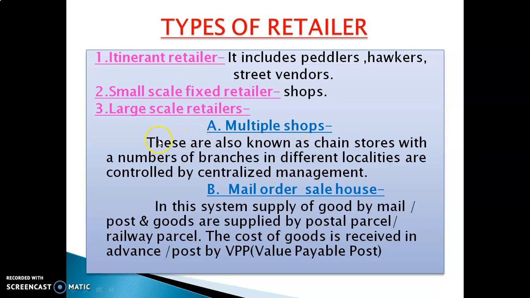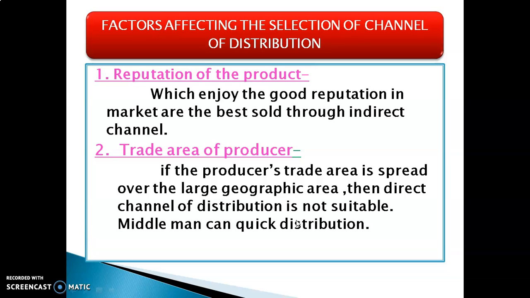Multiple shops are also known as chain stores, with a number of branches in different localities controlled by a centralized management. And the second one is the mail order sale house. In this system, supply of goods is by mail and post, and goods are supplied by postal parcel or railway parcel. The cost of goods is received in advance and posted by value payable post, means VPP.